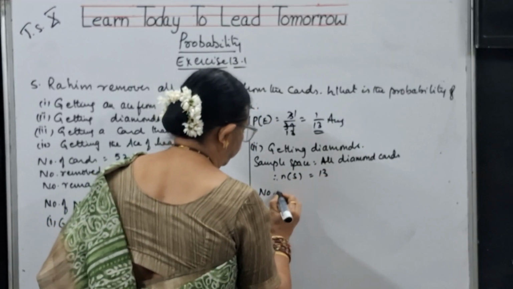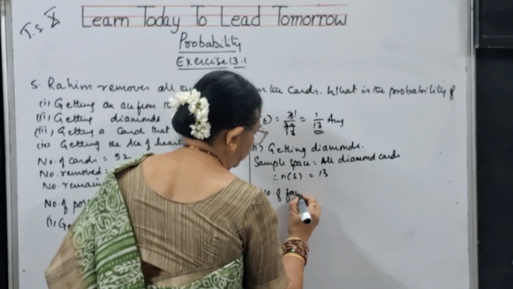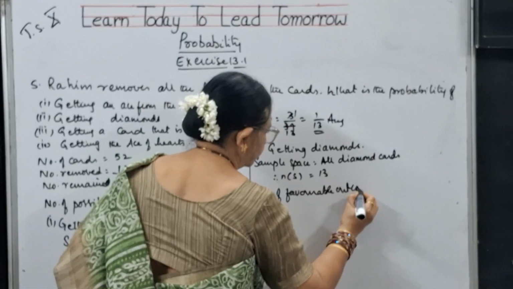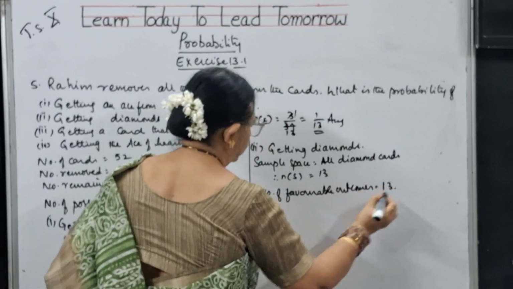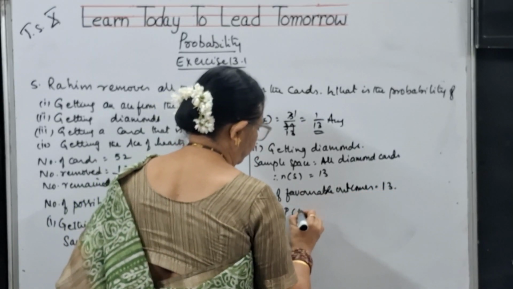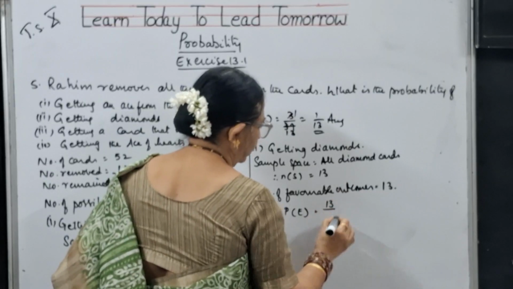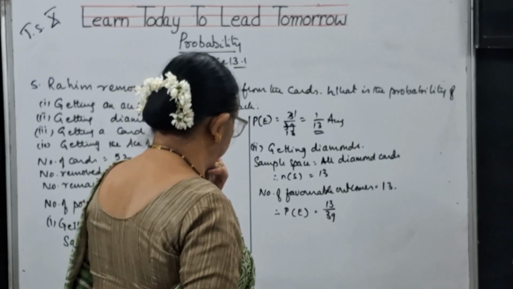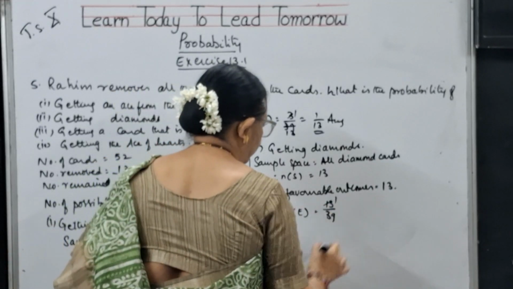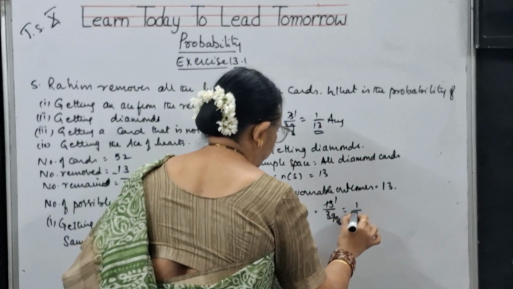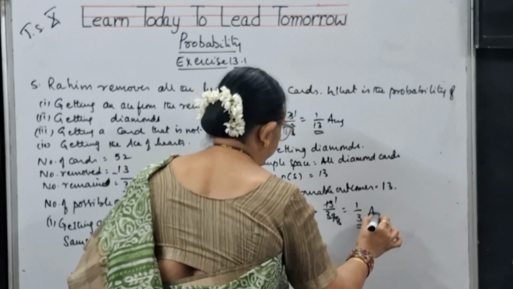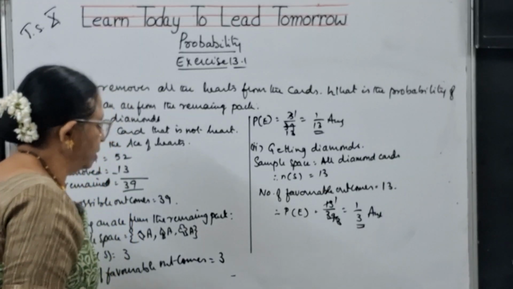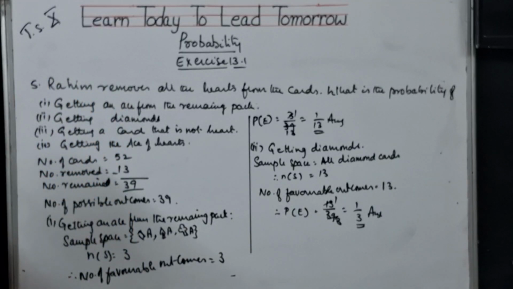That means number of favorable outcomes is equal to 13. Therefore, probability of this event is 13 by 39. Ones are 13, threes are 39, so the value is 1 by 3. That is the answer, children. Please note it down. I don't have space to do the third and fourth bit.